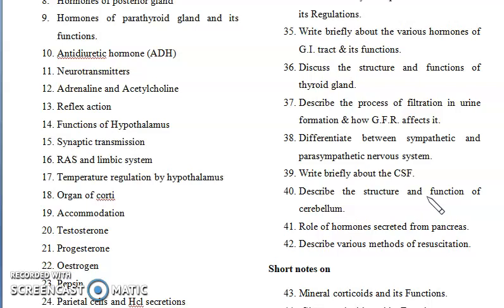Now the next question is, describe briefly about the cerebrospinal fluid. So you see, CSF is a colorless liquid present outside the brain cells as well as the spinal cord. It has different functions inside your brain as well as the spinal cord, because it acts as a barrier, it acts as a transfusion liquid between the different kinds of cells present in the brain and the spinal cord, right?